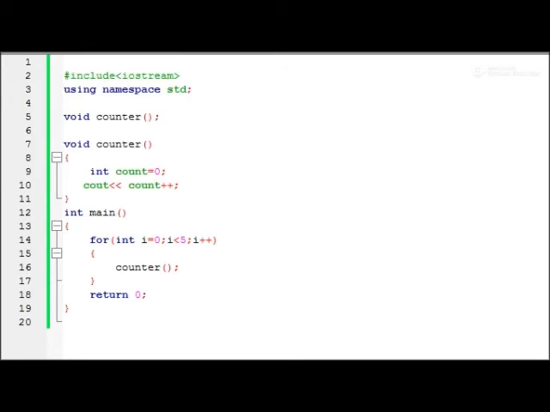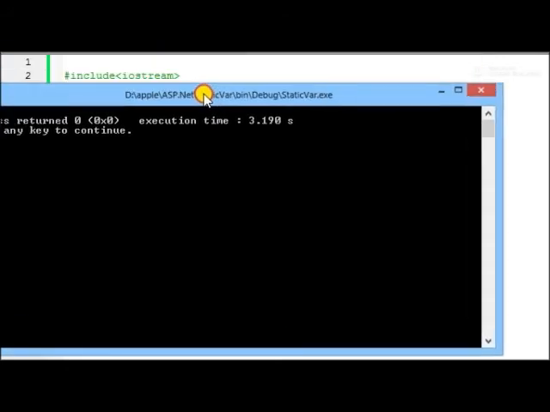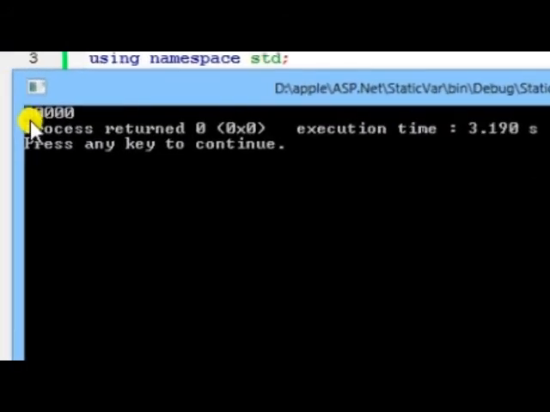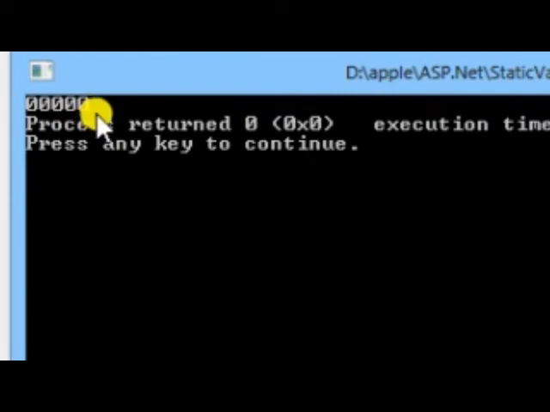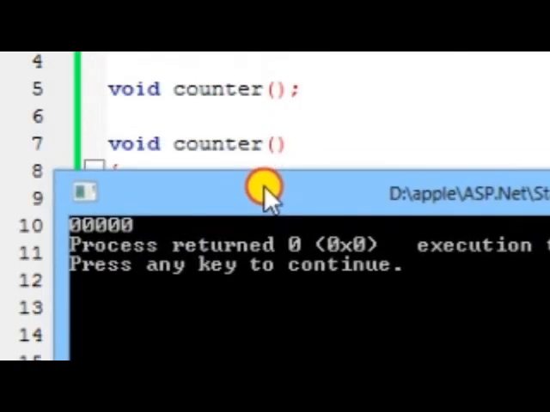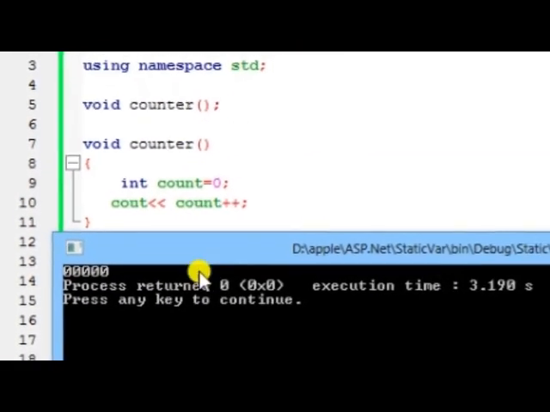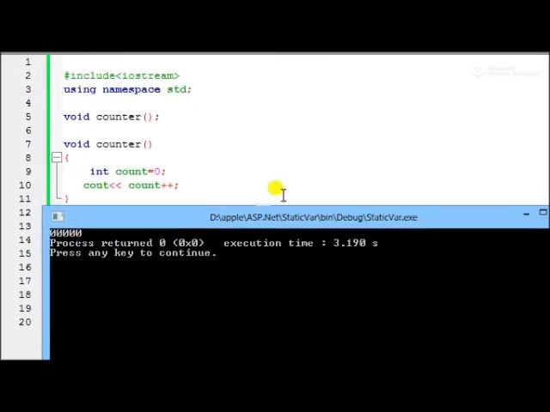You have to see what happened here. It's processing, and you can see that we get 5 zeros. It cannot increment the value of count. It prints 0 every time we run that loop.